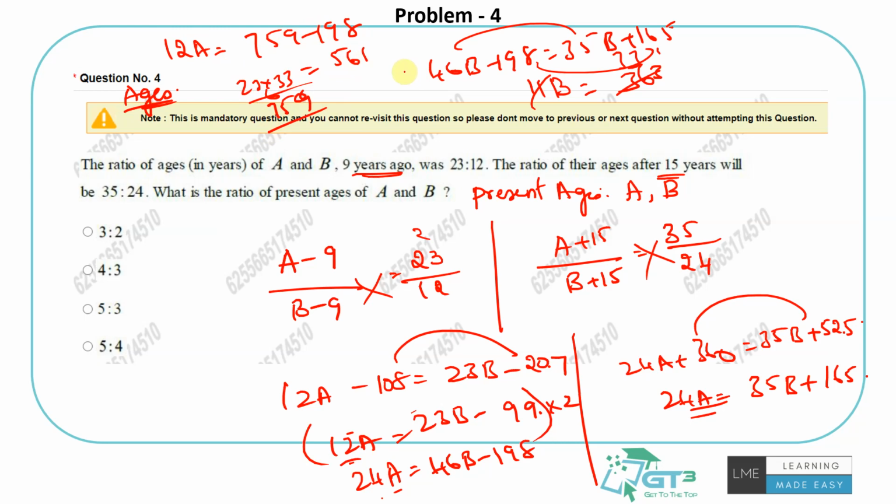Something seems to be off here. Just give me a second. So it will be minus 99. Right, I am doing here 12A is equal to 23 into 33 minus 99. So it should be 660. So A is 55. So 55 to 33 is 5 by 3. Calculations are a bit intensive here. Maybe if you are not very quick, you might take a bit more time. Don't worry, be a bit more calm and you should be comfortable doing this, right? So this is the answer for it.